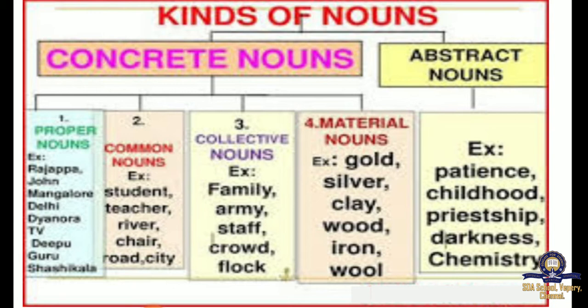Material noun. Material noun is all the materials basically, which is like silver, gold, fiber, diamond, and all. An abstract noun is something that you can experience and feel but not touch. So these are abstract nouns. For example, patience, childhood, darkness, chemistry. So these things are your abstract nouns.